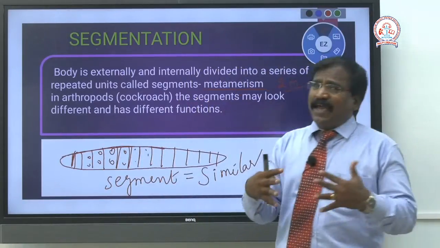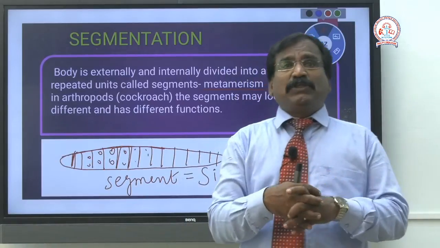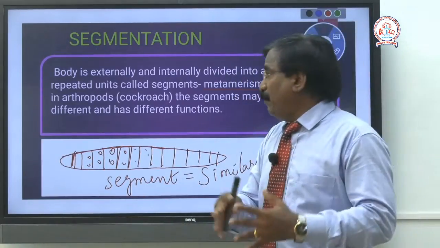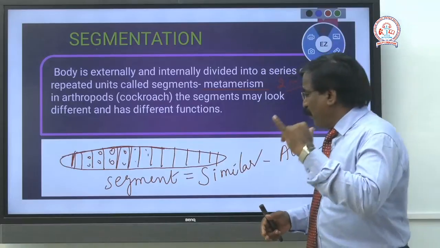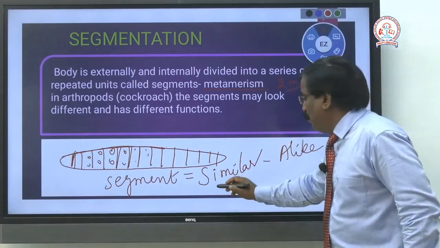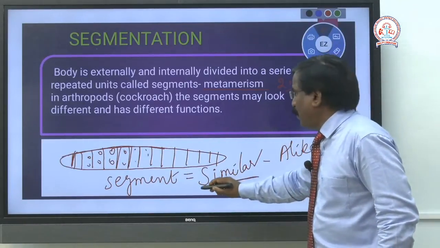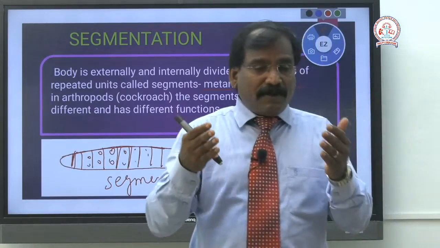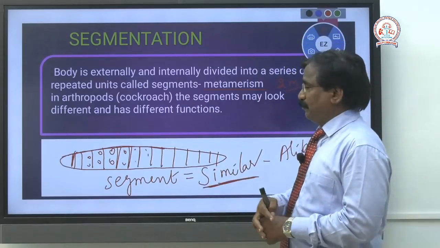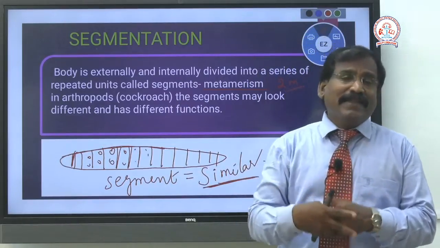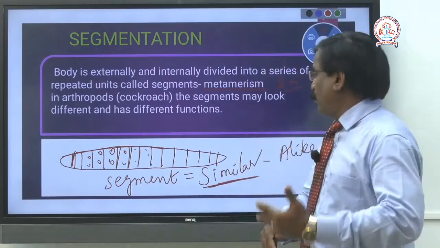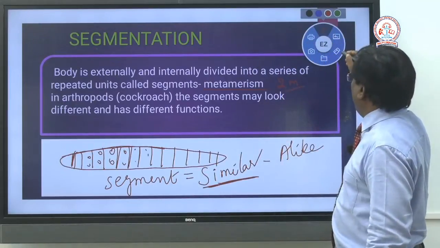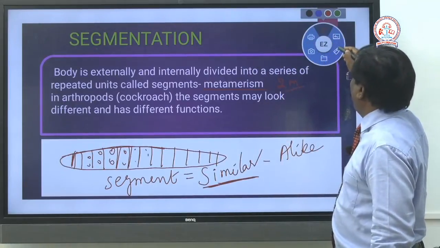So this type of segmentation is called metamerism. That is what you have to highlight on the board: similar, the segments are similar. And come to the cockroach. Here also there is a segmentation. In cockroach also there is segmentation.